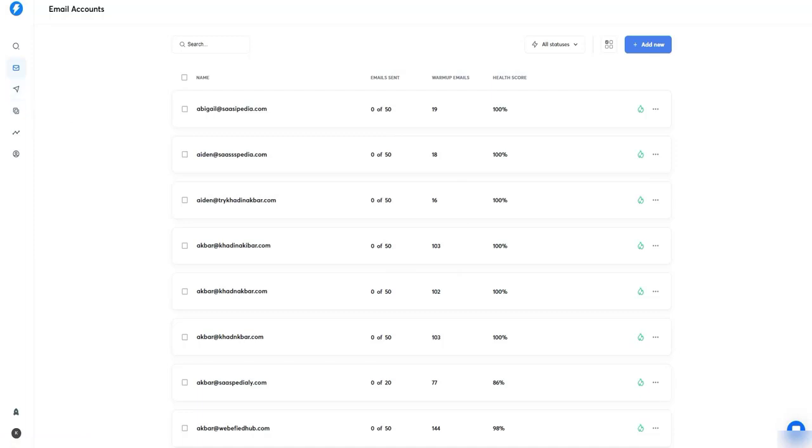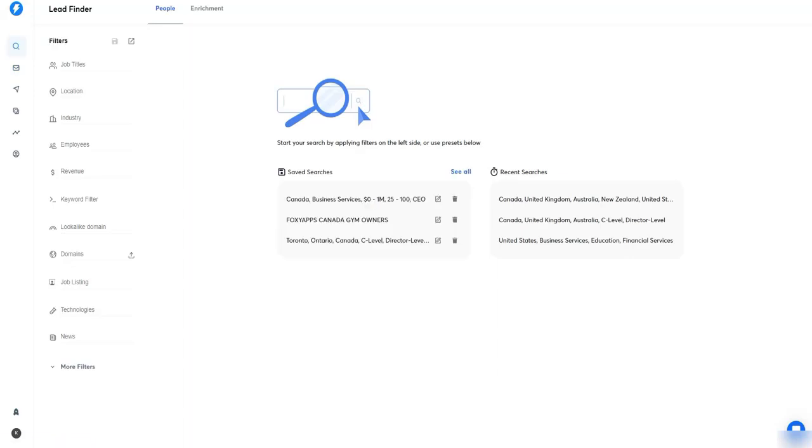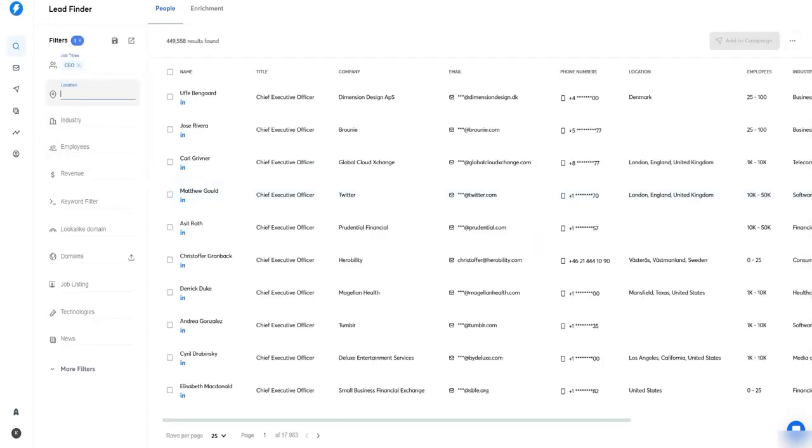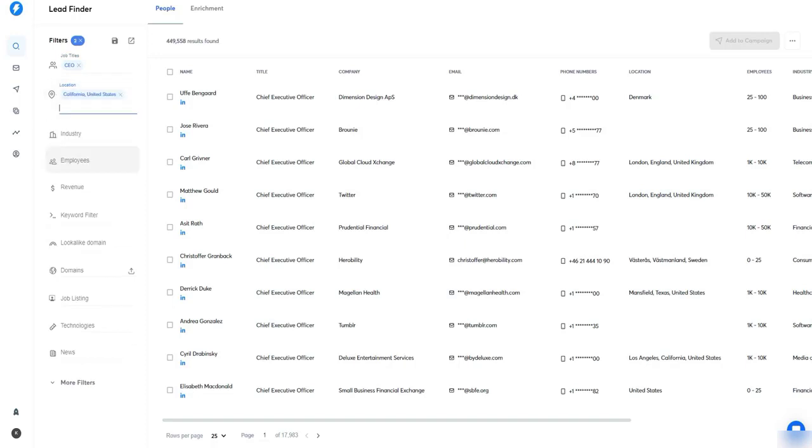To start sending the emails, what's the process? First of all, you would have to find the leads using Lead Finder or whatever tool you want, and this Lead Finder is amazing. You can just find the clients. Basically, let's say any service you want to sell, you want to target CEOs. Here you can type in CEO, and all the CEOs would be there. Then I want to target companies in California, so I'll search for California.